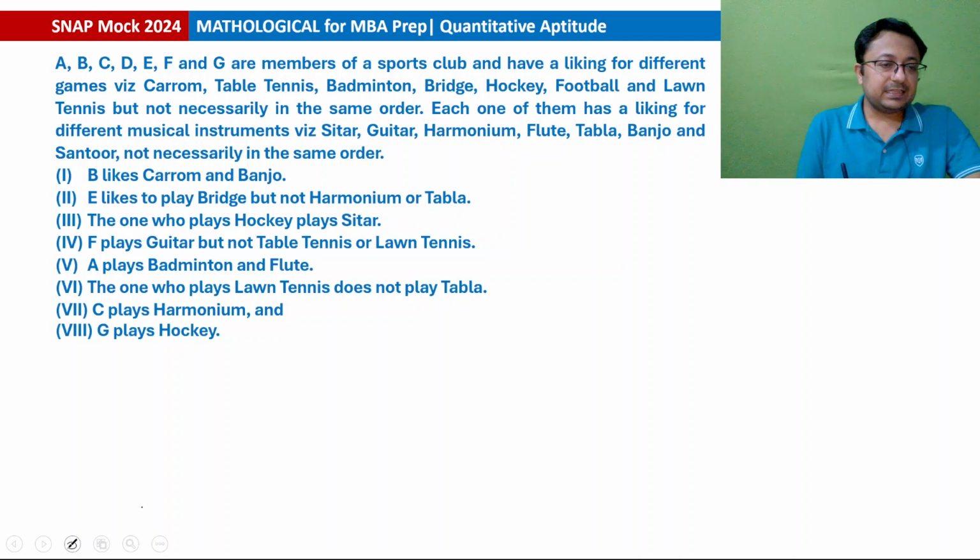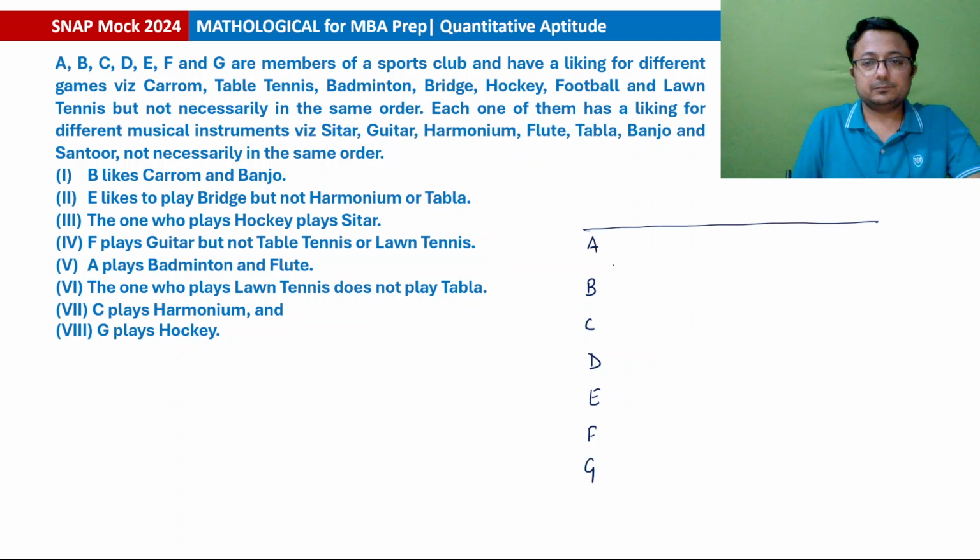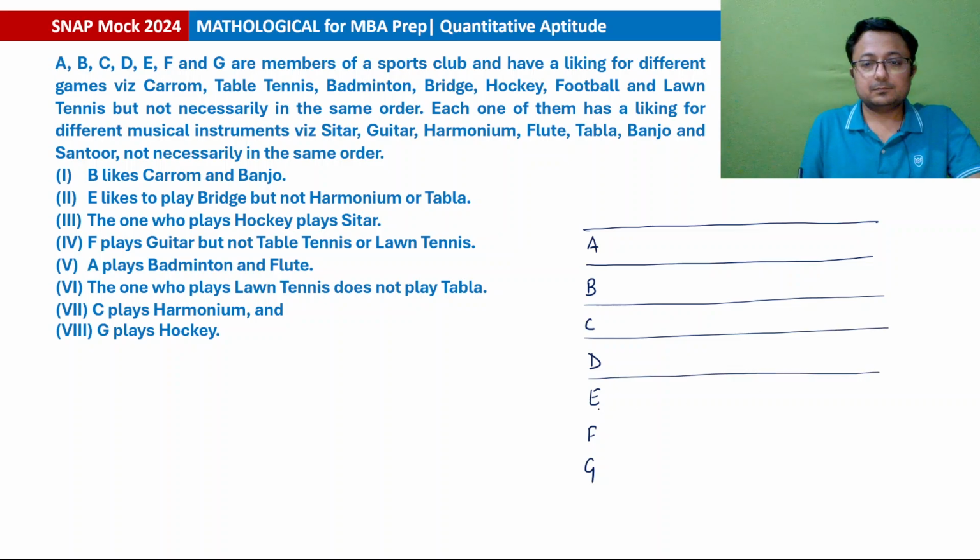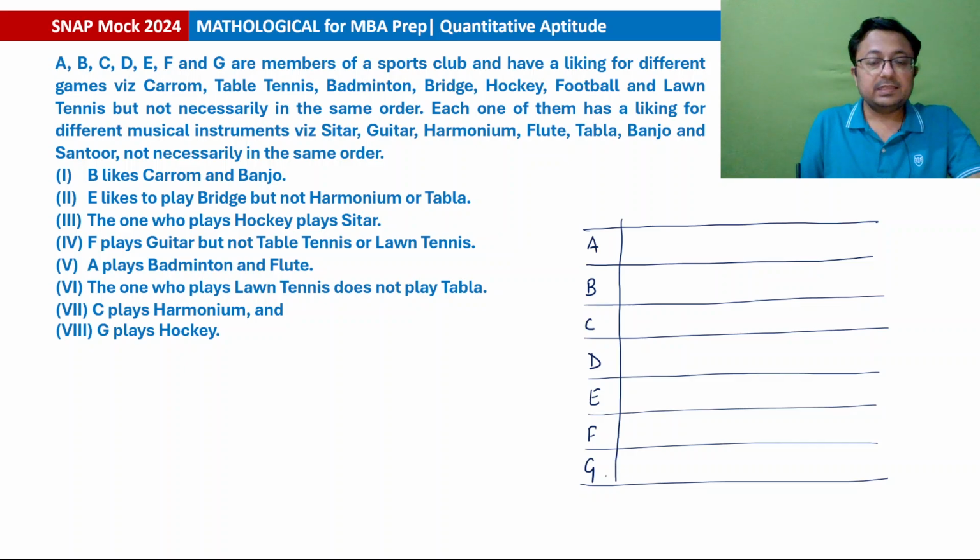So एक टेबल बना लेते हैं फटाफट से. A, B, C, D, E, F and G. 7 persons. And then there are sports as well as instruments.